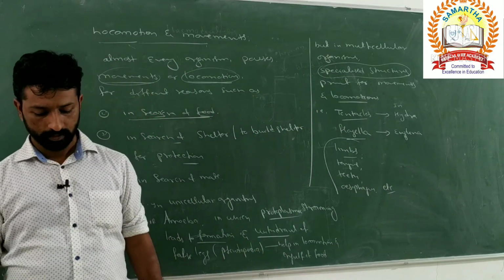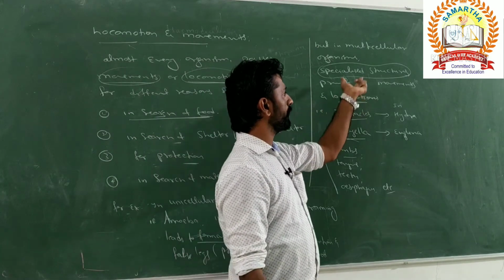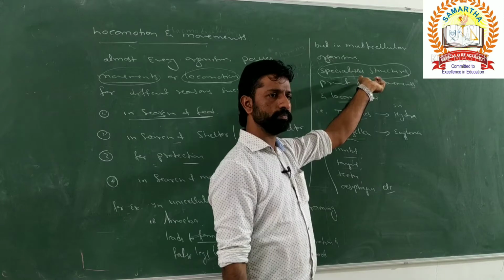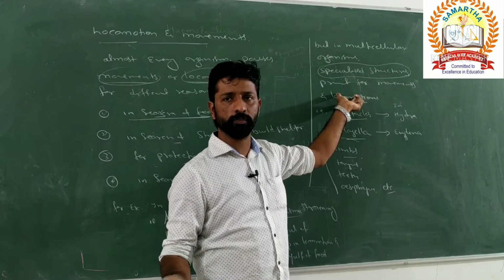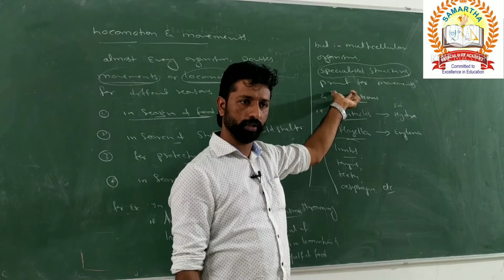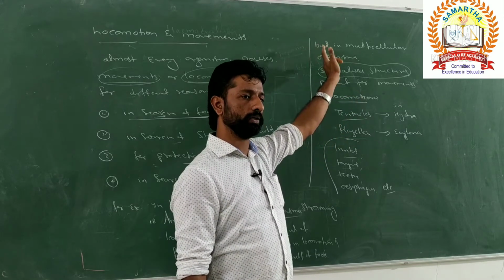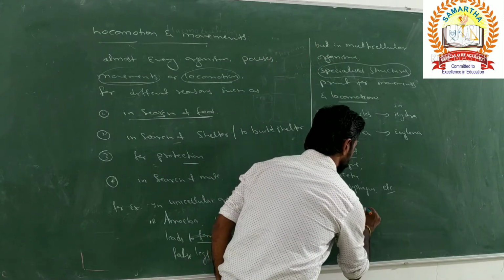So, from this point of view, we can say that locomotions are a type of movement only, meaning some sort of movements that result in displacement of an organism from one place to another. So all types of locomotion are movements only, but all movements are not locomotions. So by this we can say that the movements